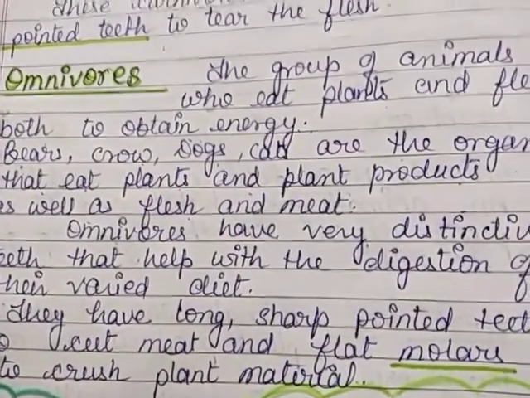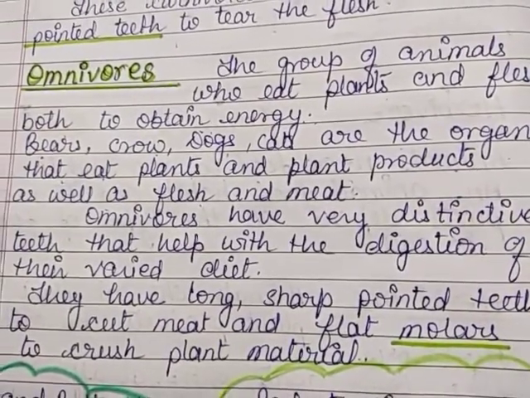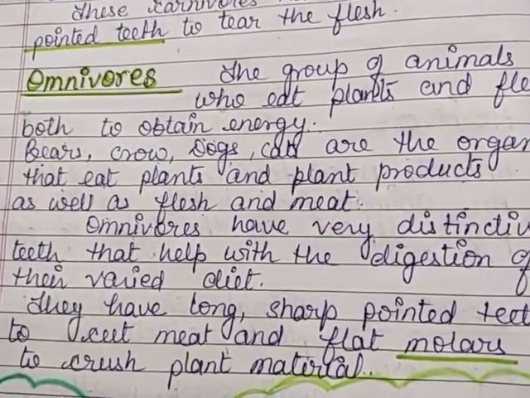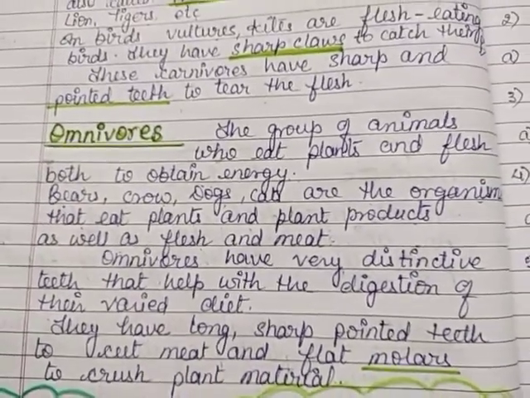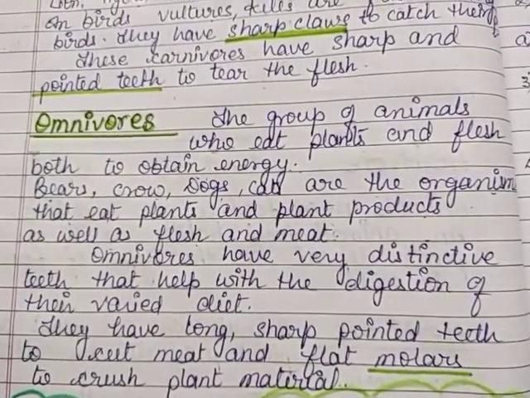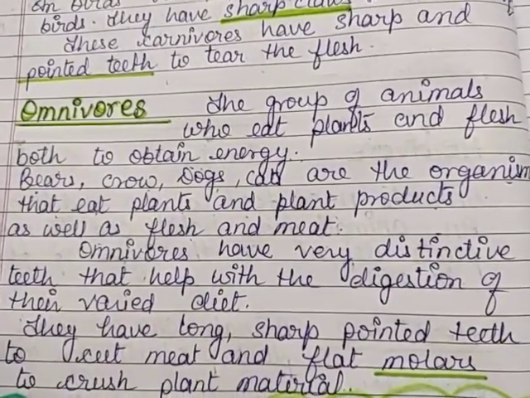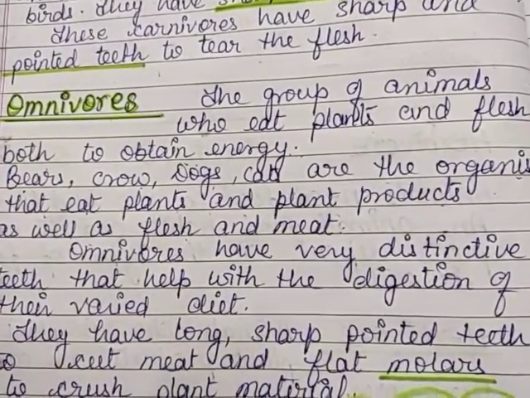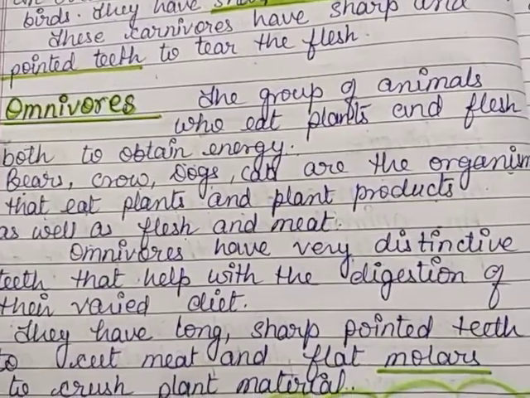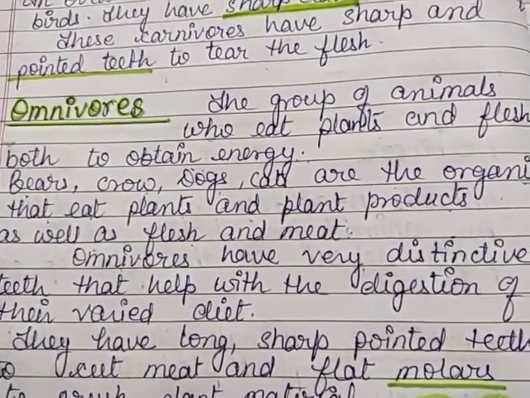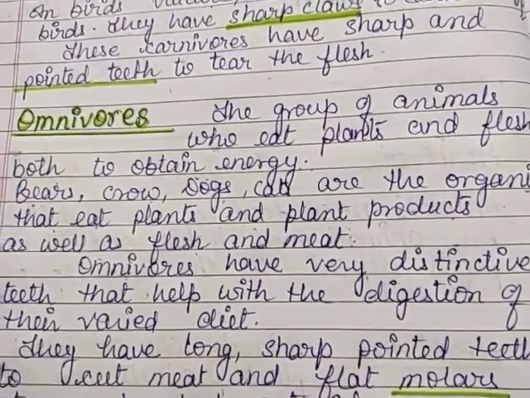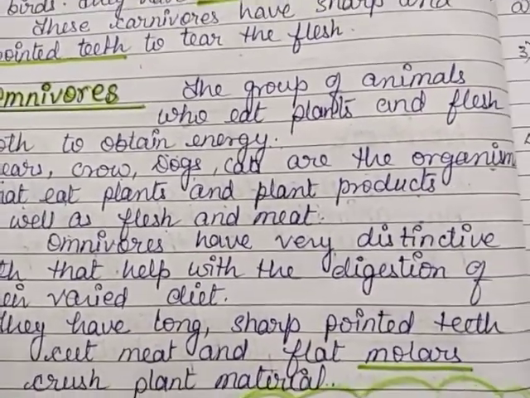We are familiar with the dog because most of us have a pet dog. A dog always loves to eat flesh, but sometimes it eats bread and milk items.